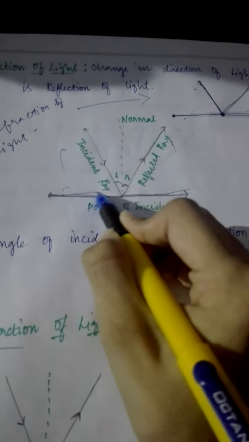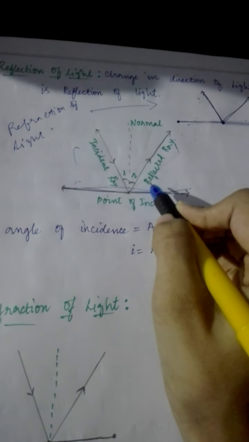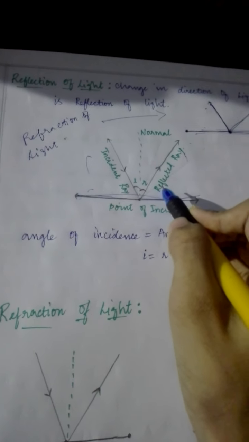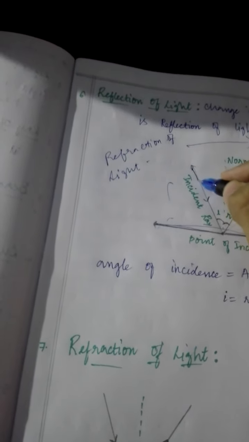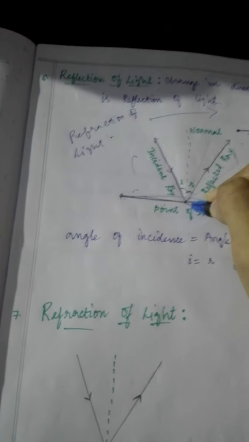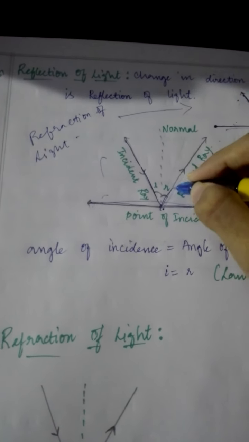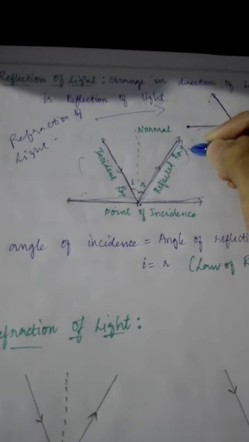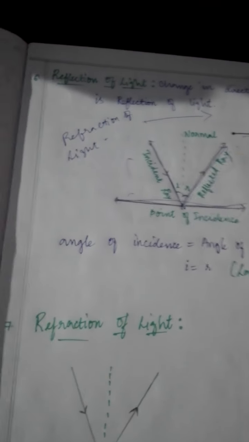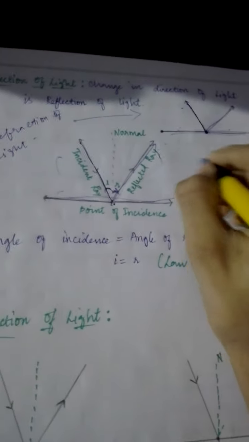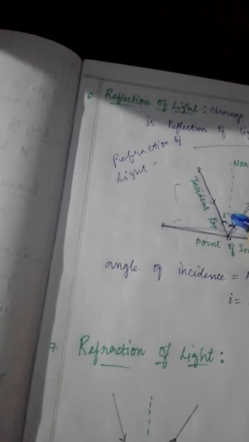Now, this line, you think of this line as light coming from the source. That light is called the incident ray. That ray is coming in, striking, and changing its direction to become the reflected ray. Now it is making an angle of I. What is it, children? That is not L, children, it is I.